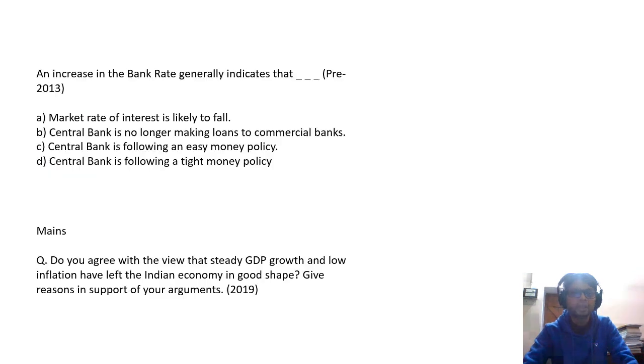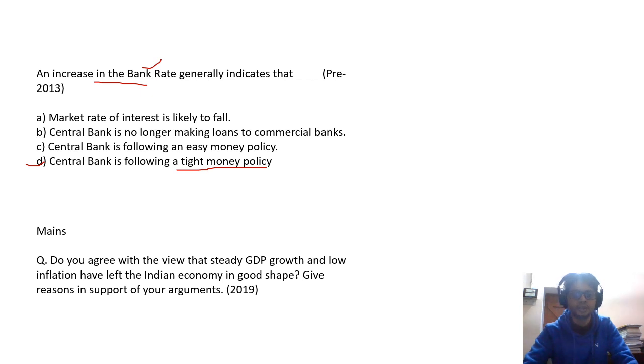The next one: an increase in the bank rate, that is the policy rate. Bank rate is absolute, so you can refer to it as the repo rate. An increase in the repo rate generally indicates that the bank is having a tight money policy. Very easy. If it is a tight money policy, there will be an increase.